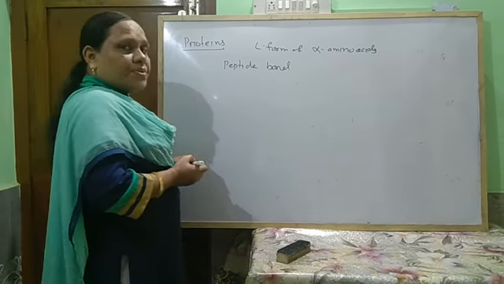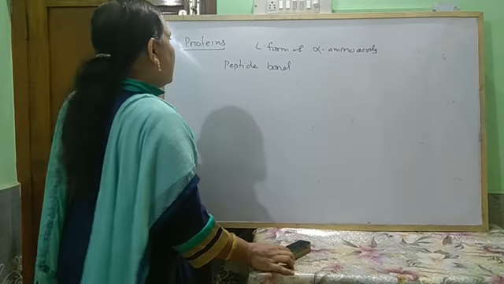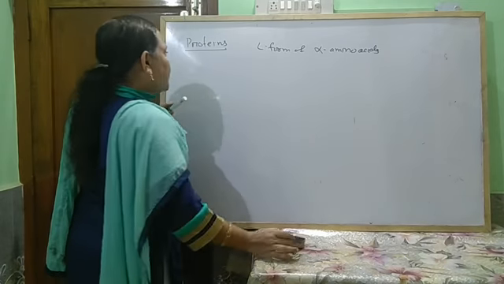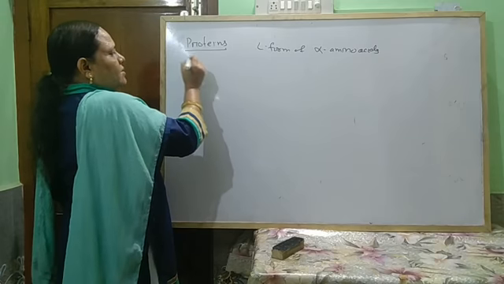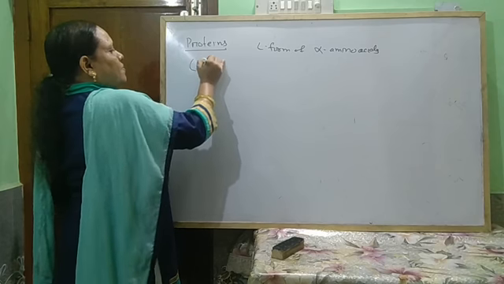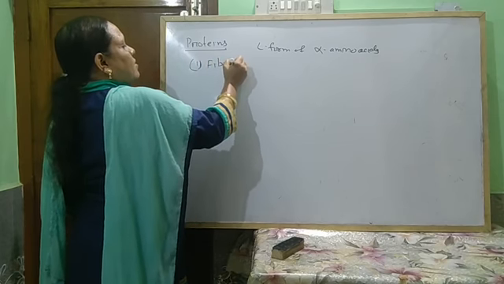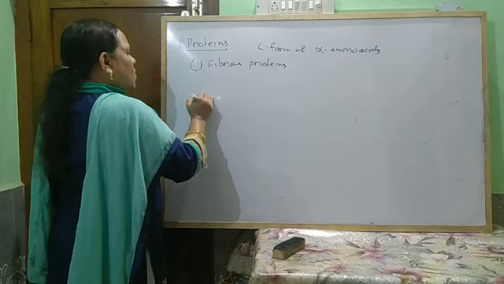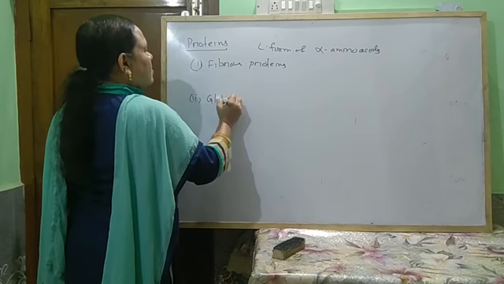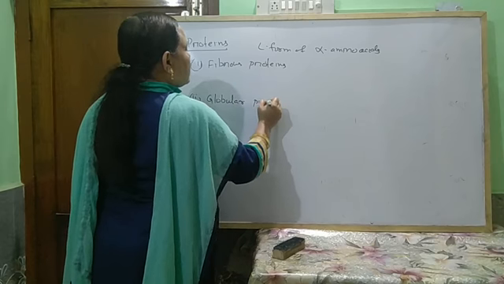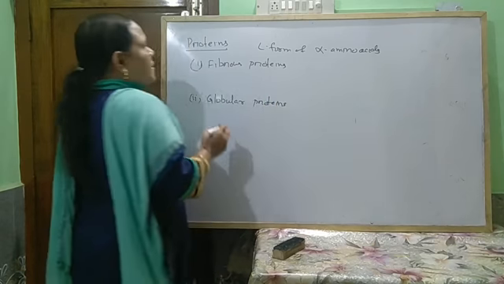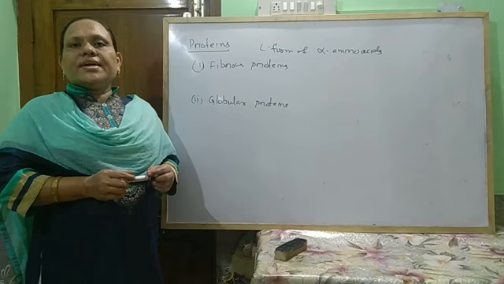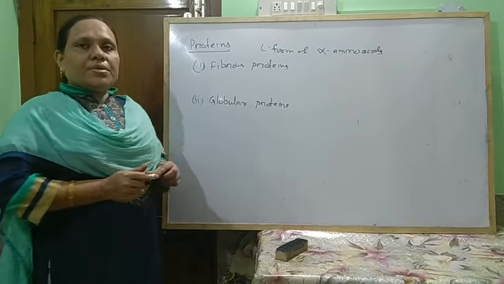So these proteins are classified into two types. Depending on their nature and structure, proteins are classified into two types: fibrous protein and globular protein.